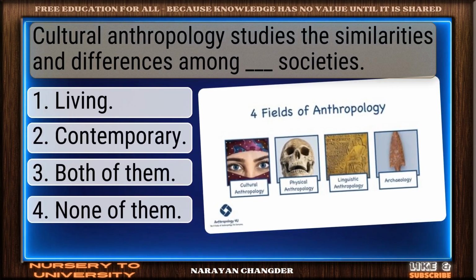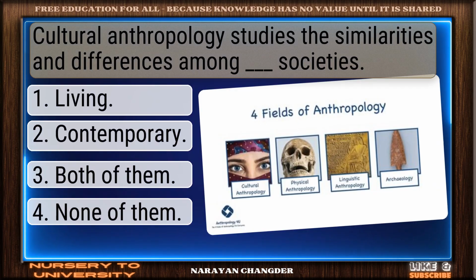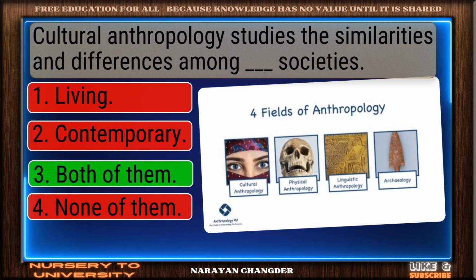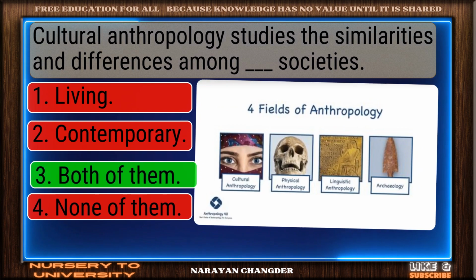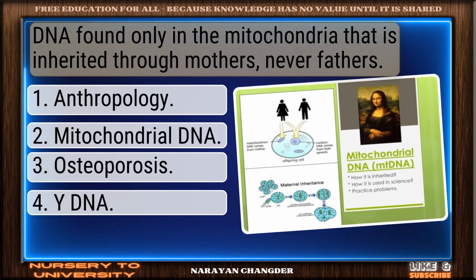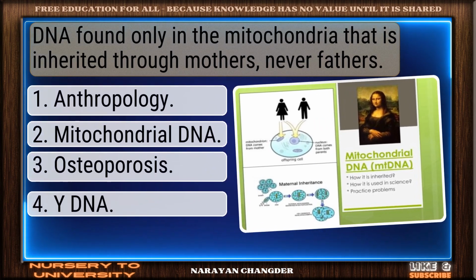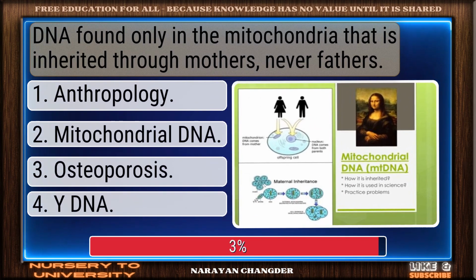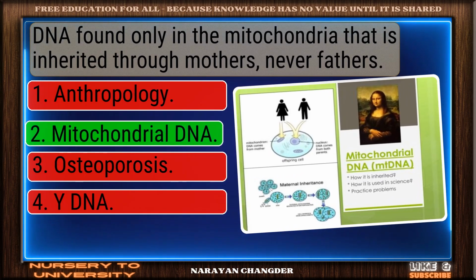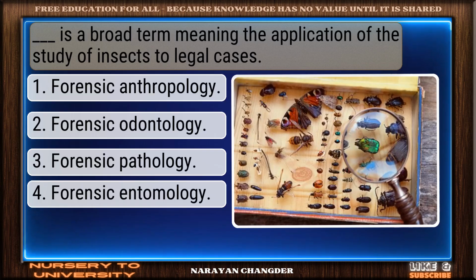Cultural anthropology studies the similarities and differences among societies. Solid response. Both of them is a valid choice. DNA found only in the mitochondria that is inherited through mothers, never fathers. On track. Mitochondrial DNA is the correct answer.